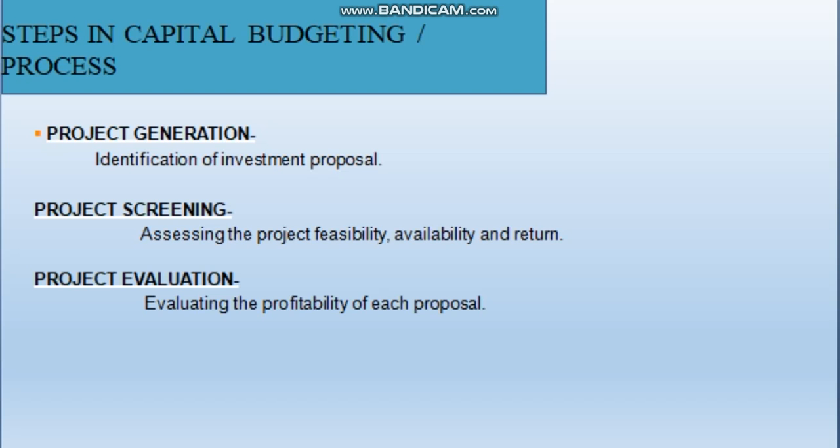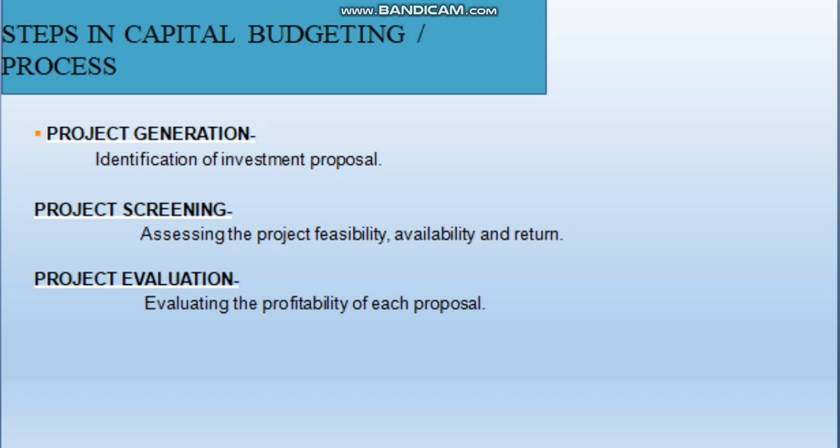And the last type of cash flow is terminal cash inflow. It is the cash inflow for the last or terminal year of the project, and it occurs in two ways. First is the estimated salvage or scrap value realized at the end of the life of the project, and the other way is the working capital which was invested in the beginning will no longer be required as the project is being terminated. So these are the two ways of terminal cash flow. Hope you all understood the different cash flows. Costs are referred to as cash outflow, and benefits received from the project are referred to as cash inflow.